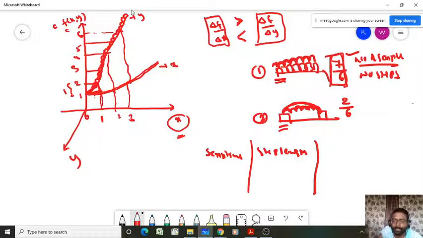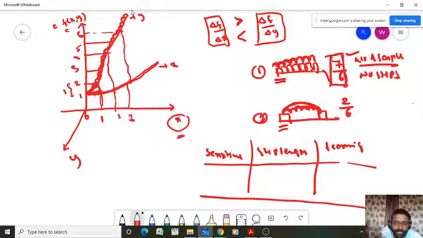Sensitivity, step length and learning rate. Suppose sensitivity is high. Then what are you expecting your step length to be, low or high, for better searching capability? If the sensitivity of your objective function is high with respect to your model parameter, then you have to choose a large step length or a small step length?